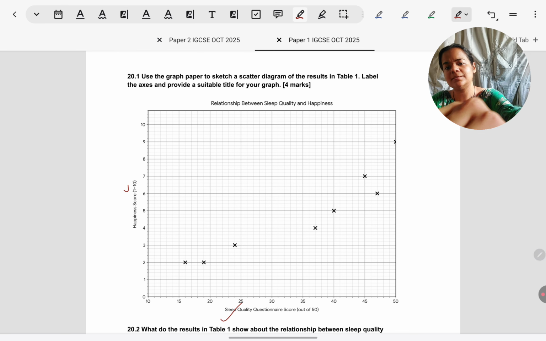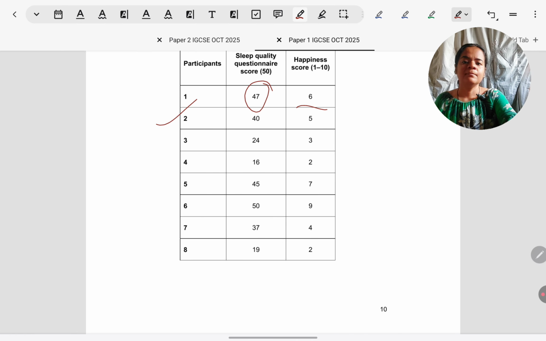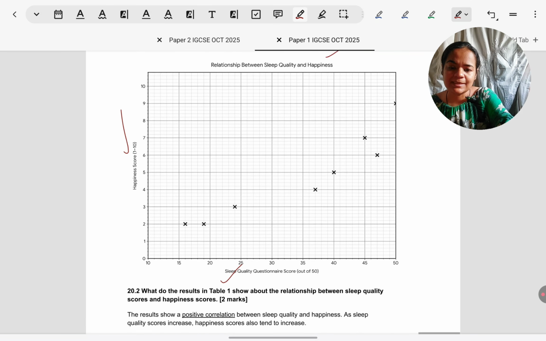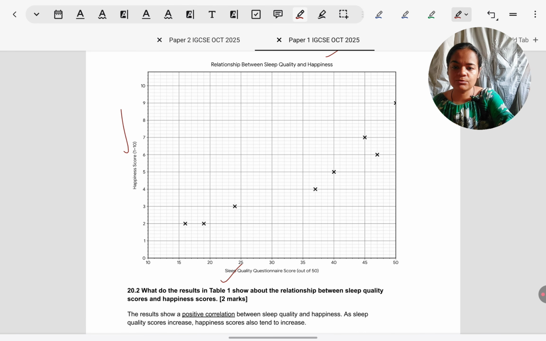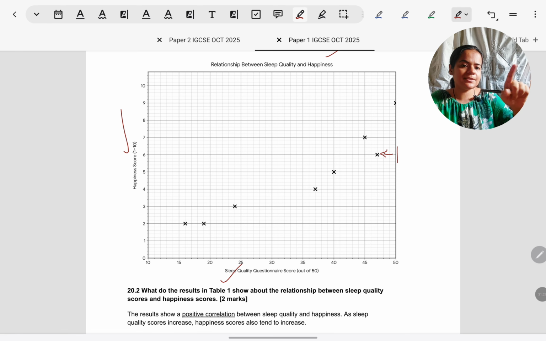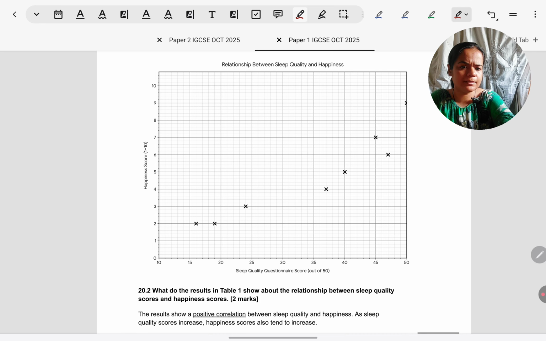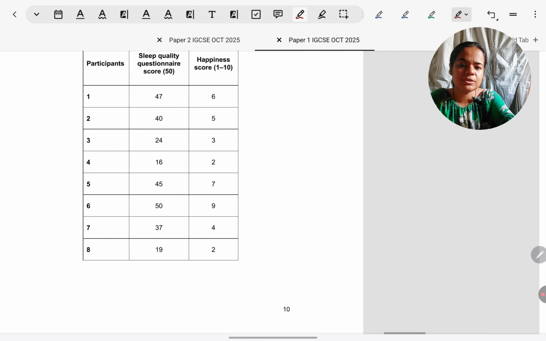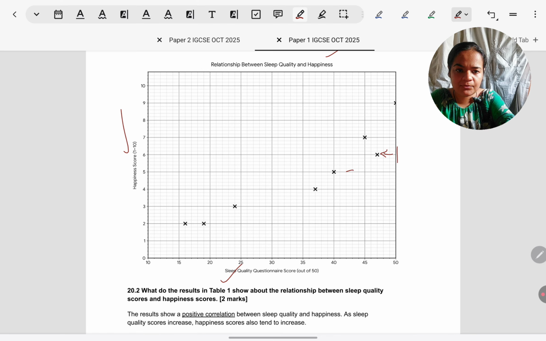For example, for the first participant, the happiness score is 6 and the sleep quality score is 47. So for the first participant, we can see happiness going at 6 and sleep quality going at 47. Here you can see participant one's plot is there with an X. You could also plot it with a dot or any other symbol. That's fine. One more I'll show you. Participant 2 scored 40 and 5. So you can see on the y-axis 5 and here 40. This is participant 2.